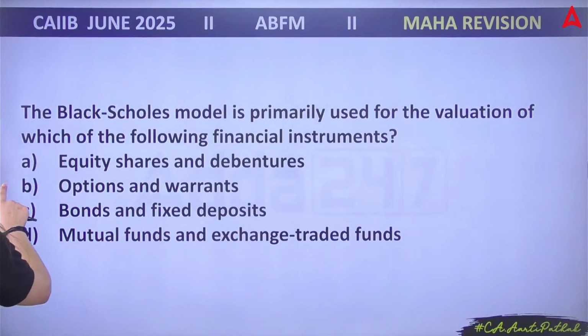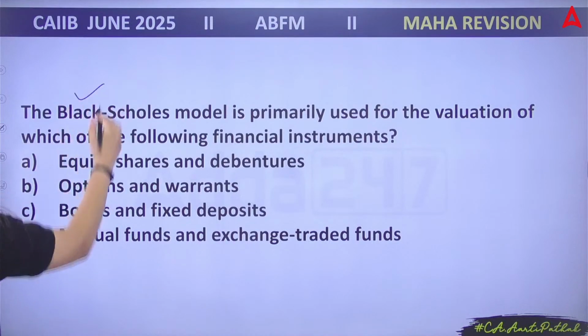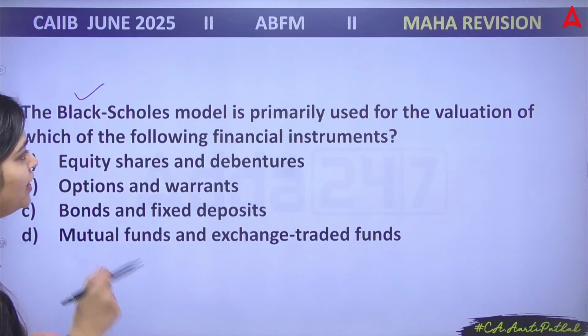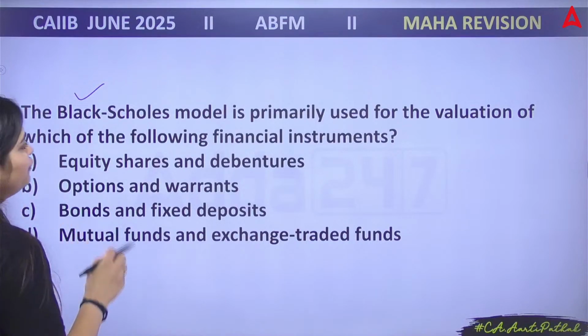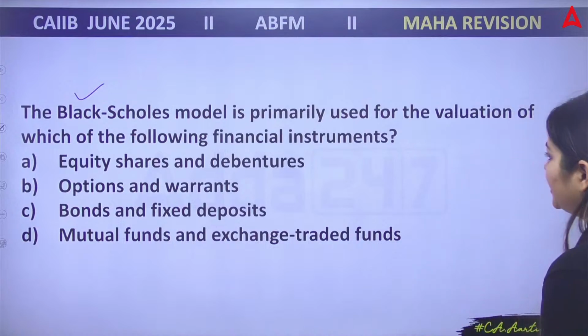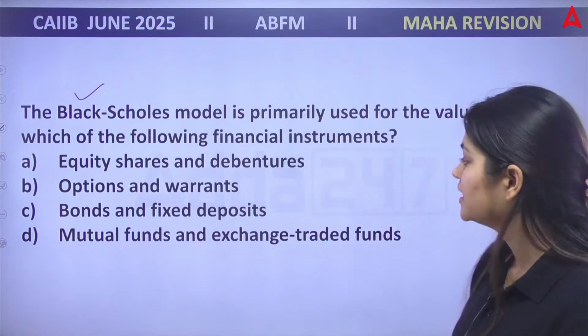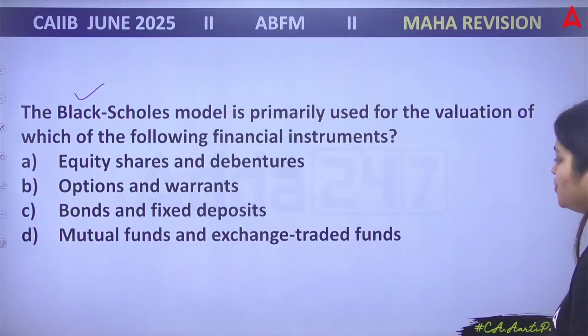Chaliye. So let's start then today's session with the very first question. So this question is, the Black-Scholes model is primarily used for the valuation of which of the following financial instruments? 4 options: equity shares and debentures, options and warrants, bonds and fixed deposits, D, mutual funds and exchange traded funds.